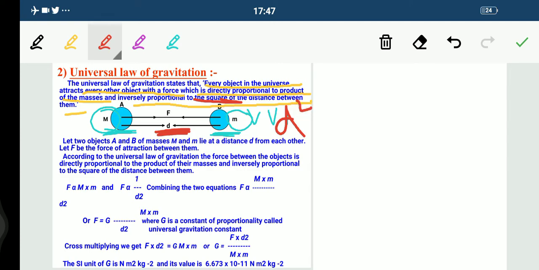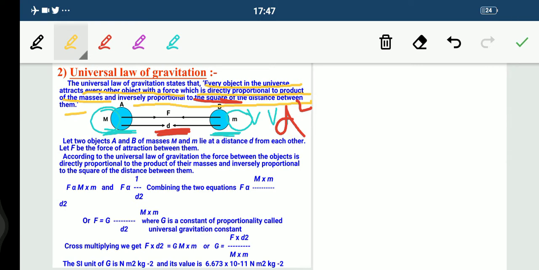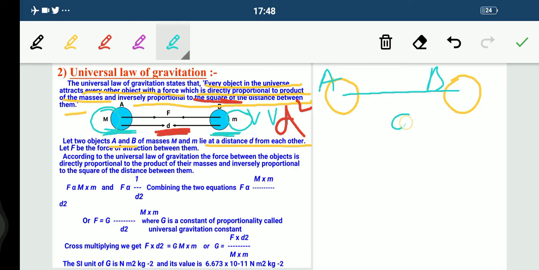Now, instead of this D, we can also write R. Both are one and the same thing. If this question comes in your exam, you can write it as R as well as D. This is what they are telling you. Now let two objects A and B, A is one object and B is another object. They lie at a distance D from each other. This one is A object, this one is B object, and the distance between them is D. I hope I am clear.